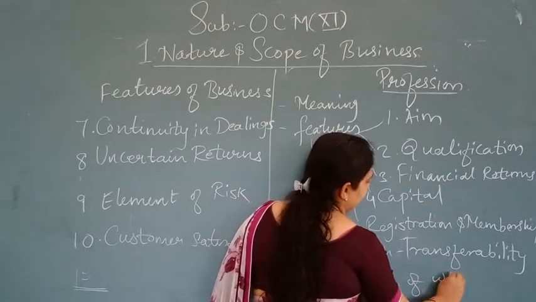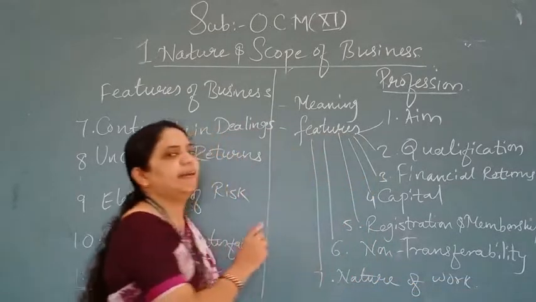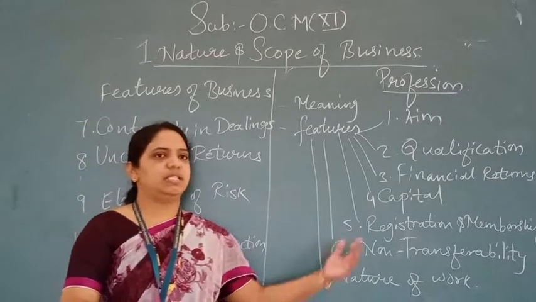There were 10 points in the features of business, and 7 points are there in the features of a profession. We will see them one by one in detail.